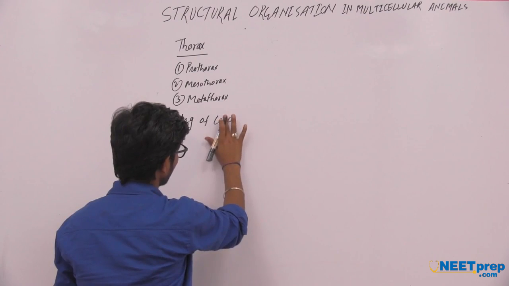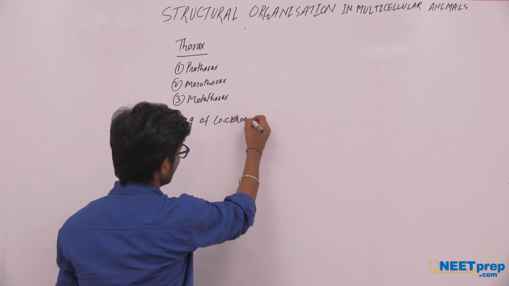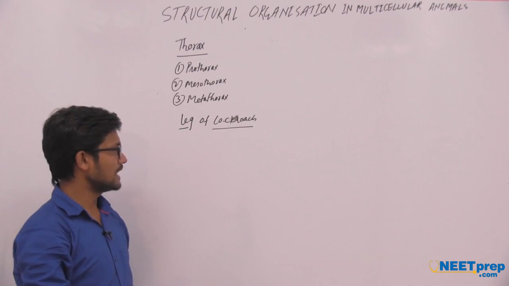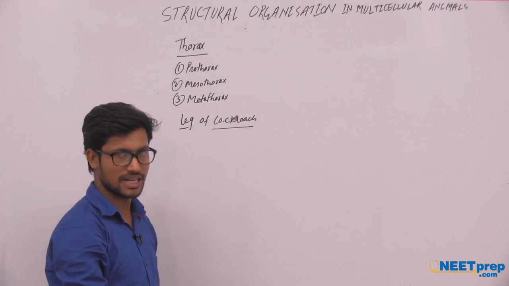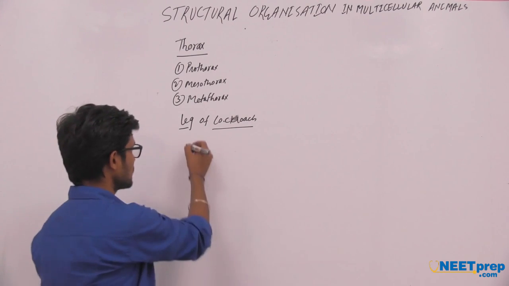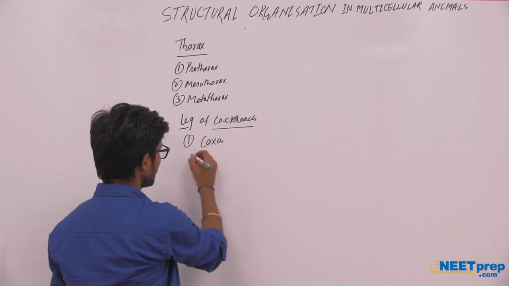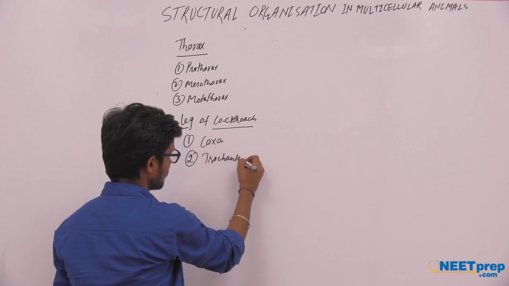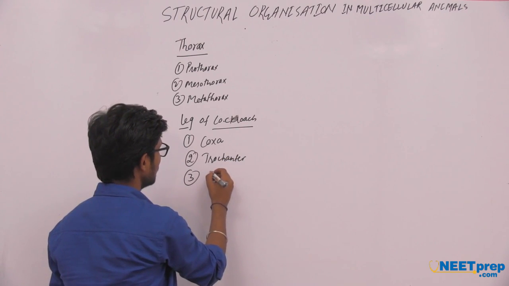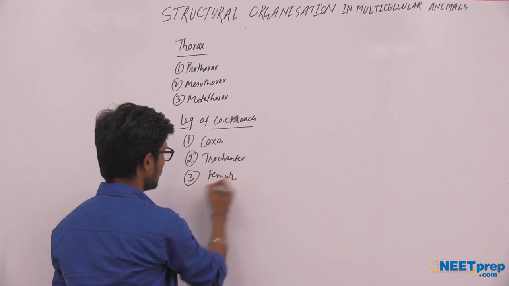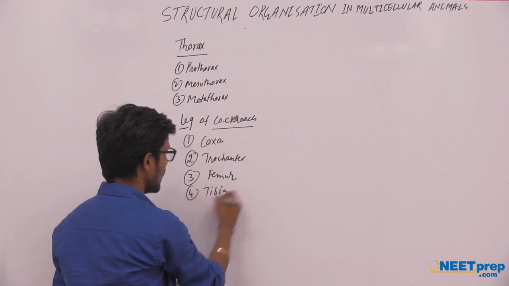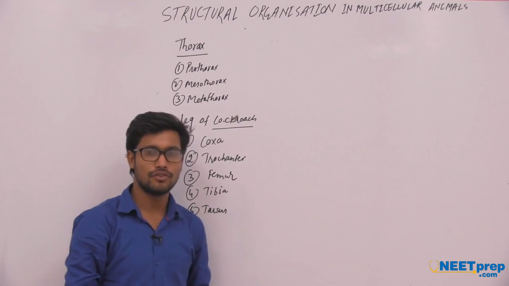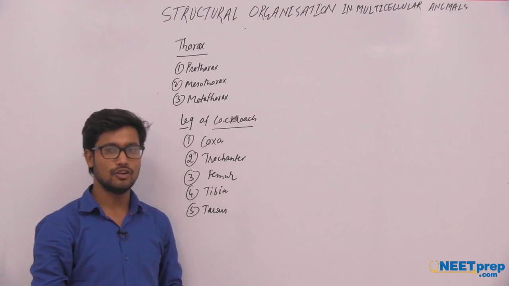The leg of cockroach is divided into the following main parts. Number 1 is coxa. After that, trochanter, femur, tibia, and tarsus.